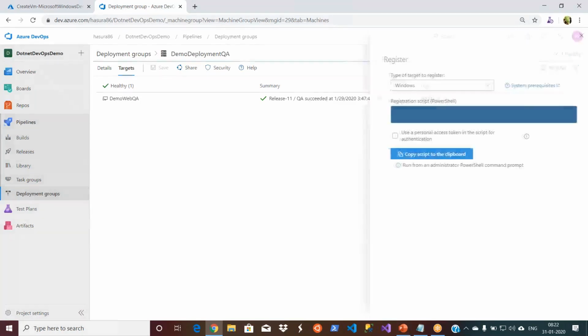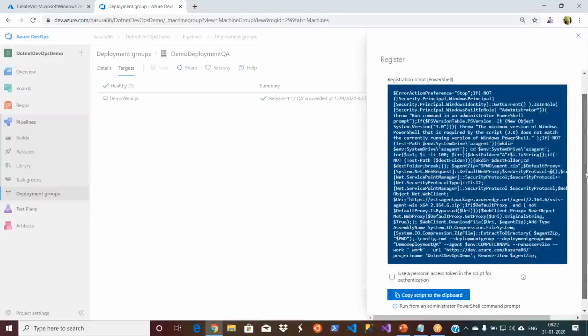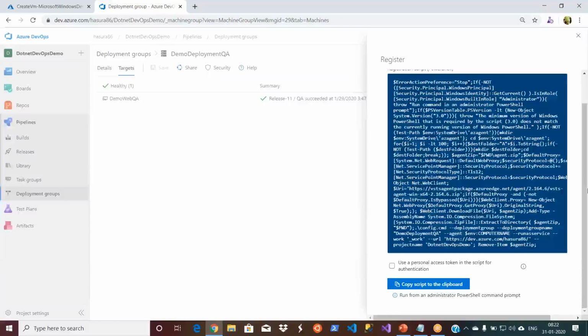The moment you click on register, this is what you got the first time you were doing the deployment group creation. Since that was the first time, when you create the deployment group itself, it has shown the action. This is the second time you have to click on register. Again, the same process. You have to take this script.